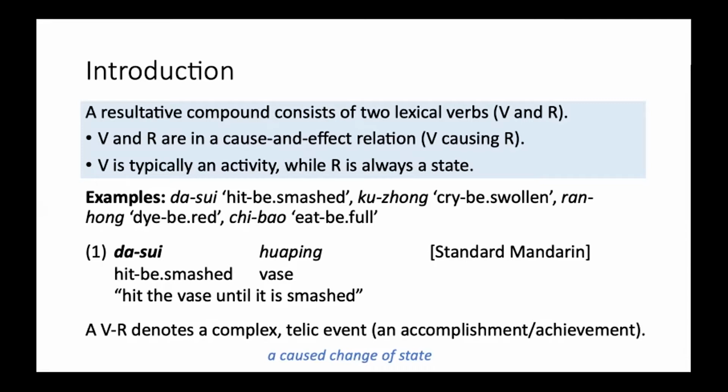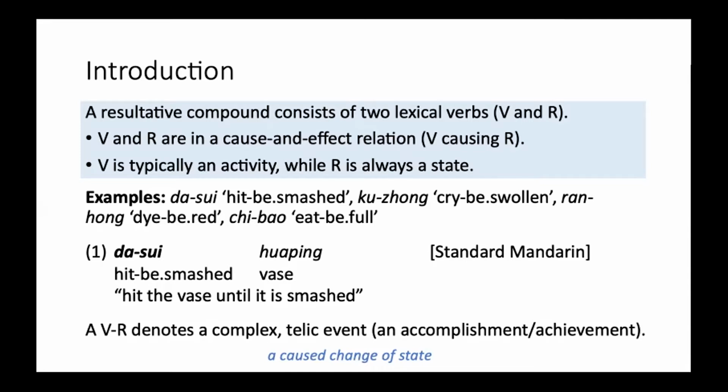So a resultative compound consists of 2 lexical verbs, which we respectively call V and R. The 2 verbs are in a cause and effect semantic relation, with V causing R. V is typically an activity, while R is always a state. For example, in 1, 打碎花瓶 means to hit the vase until it is smashed, or more exactly, to hit the vase until it enters into a smashed state. Similar examples include cry until one's eyes are swollen, dye something so that it becomes red, etc.